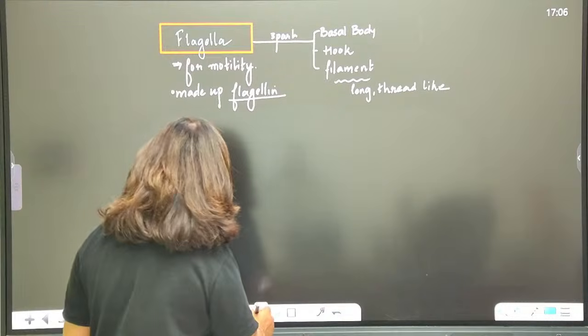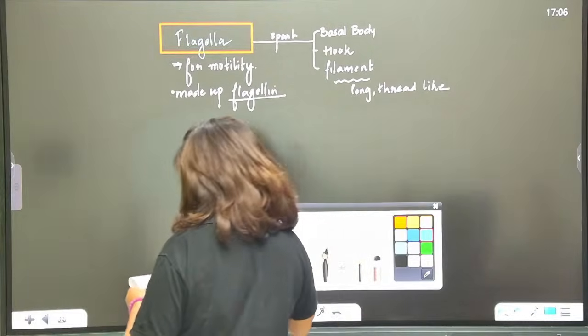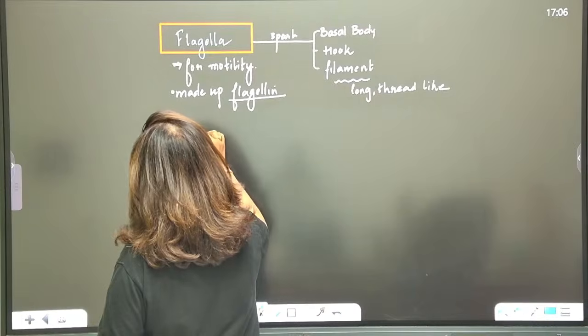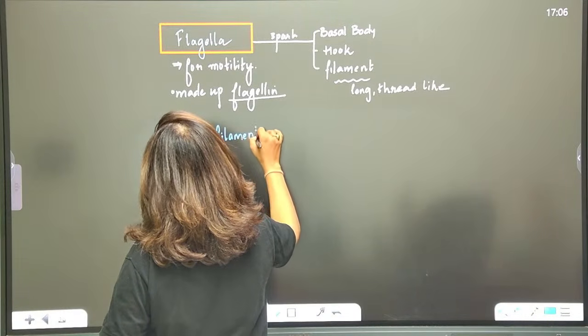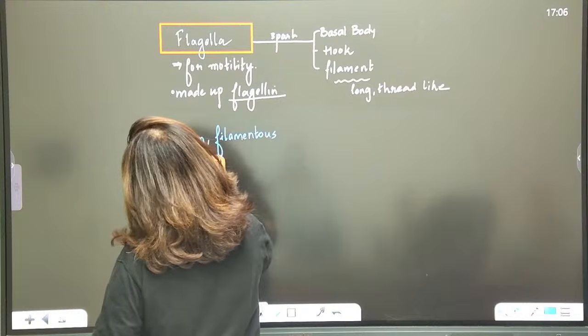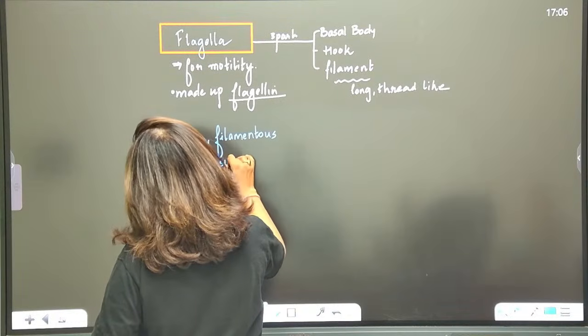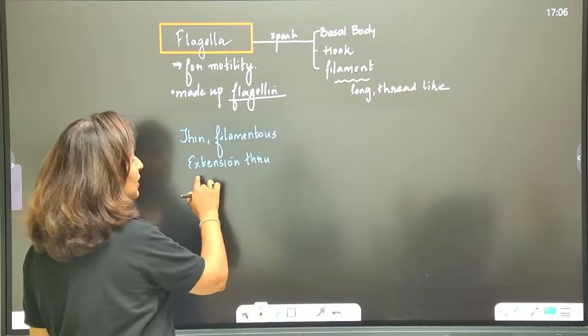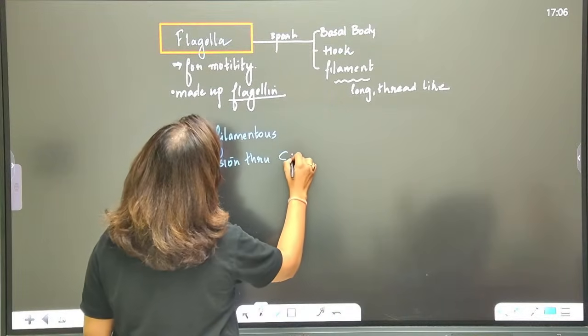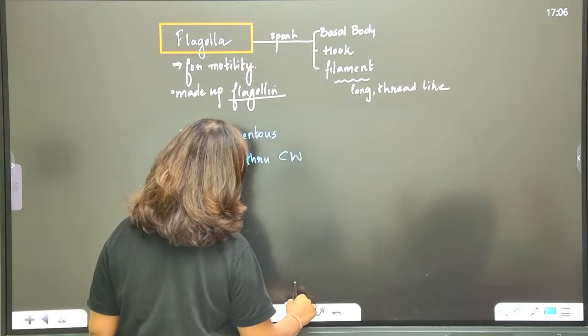So what does NCERT write about it? NCERT says it is a thin filamentous extension through the cell wall. So remember what NCERT has written: it has a thin filamentous extension through the cell wall, not the plasma membrane.